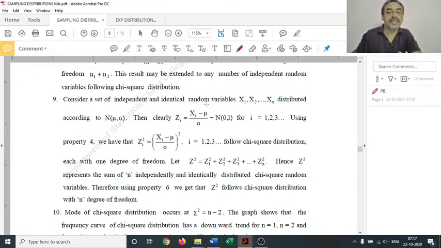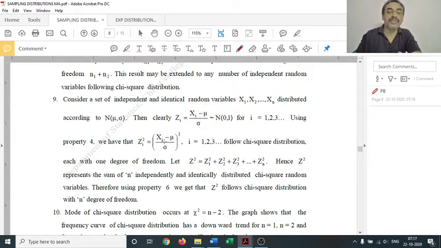All represent a sample drawn from a population N(mu, sigma square). So clearly, each of these zi equal to xi minus mu by sigma will follow N(0,1). That is the principle of standardizing a normal using the relation z is equal to x minus mu by sigma. Now the square of this standard normal will be chi-square with 1 degree of freedom.